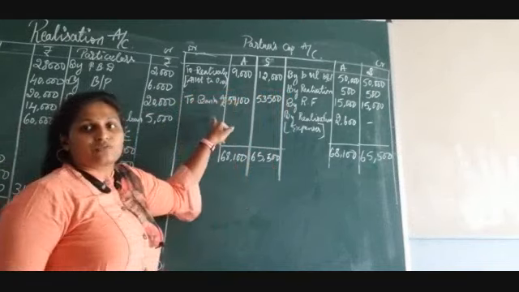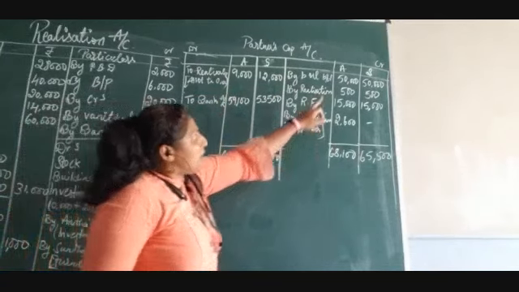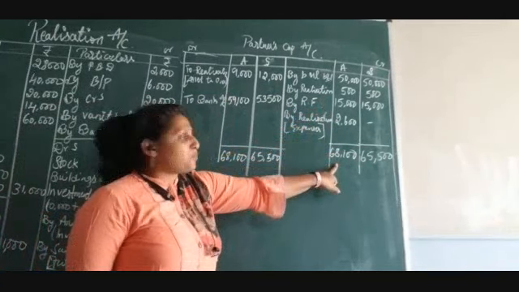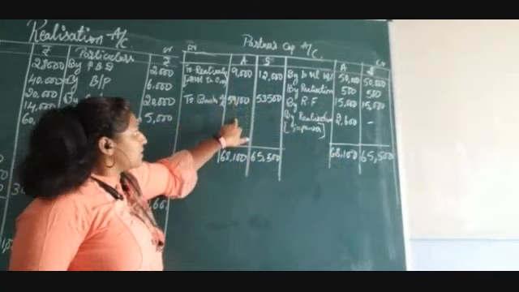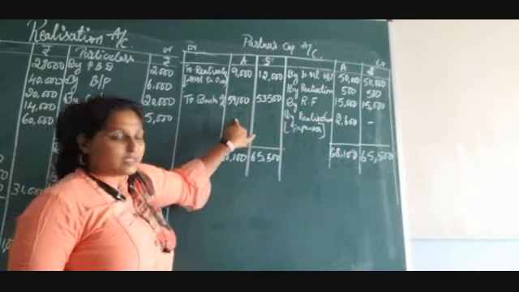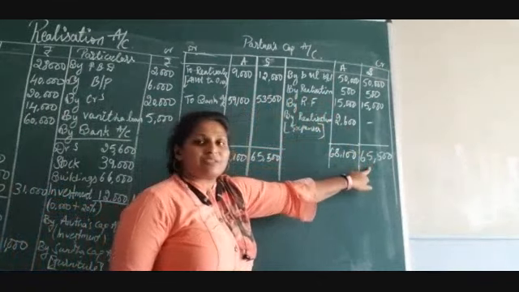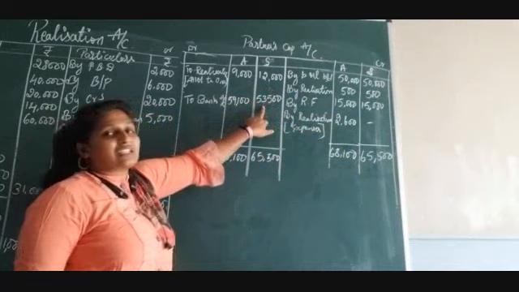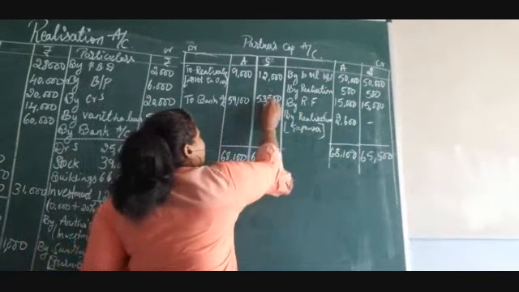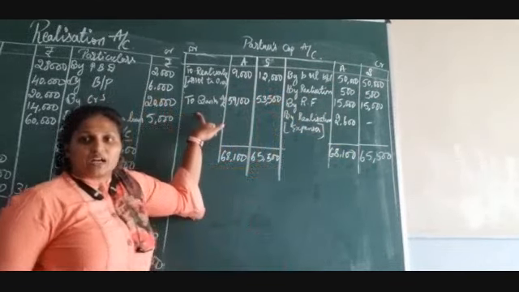So Anita is getting a total of 68,100. From this amount, if you minus this, you will get 59,100. And Sunita's total is 65,500 minus 12,000. You will get 53,500, which will be transferred to bank account.